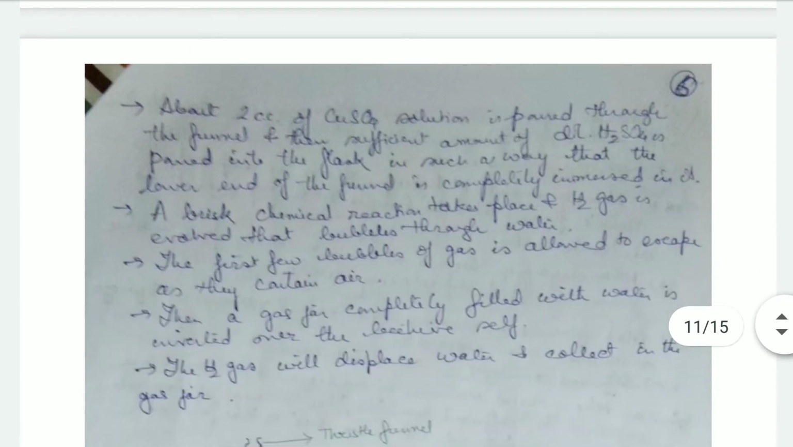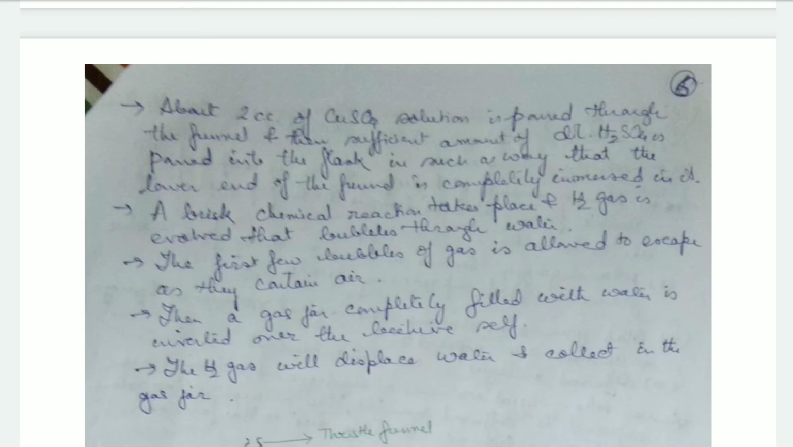About 2 cc of copper sulfate solution is poured in through the funnel, and then a sufficient amount of dilute sulfuric acid is poured into the flask in such a way that the lower end of the funnel is completely immersed in it. A brisk chemical reaction takes place and hydrogen gas is evolved that bubbles through the water. The first few bubbles of the gas are allowed to escape and then it is allowed to collect, because these bubbles contain air. First few bubbles are not collected.